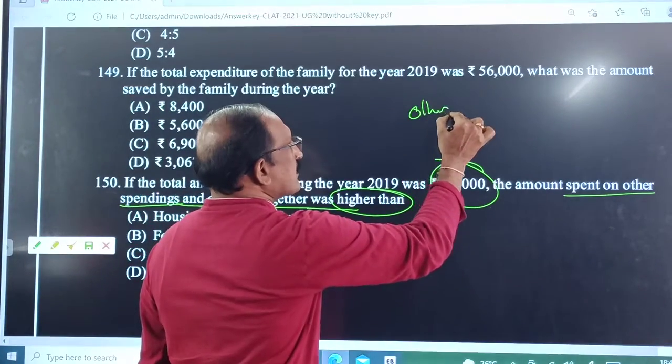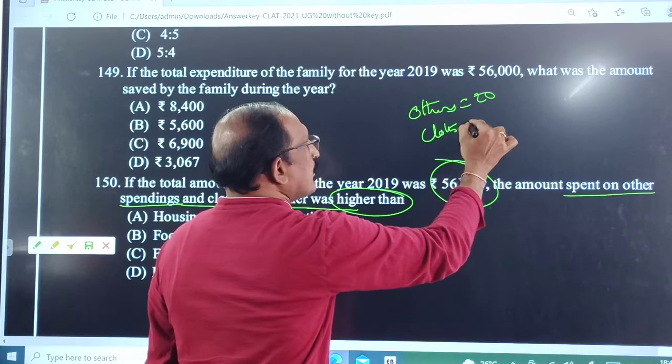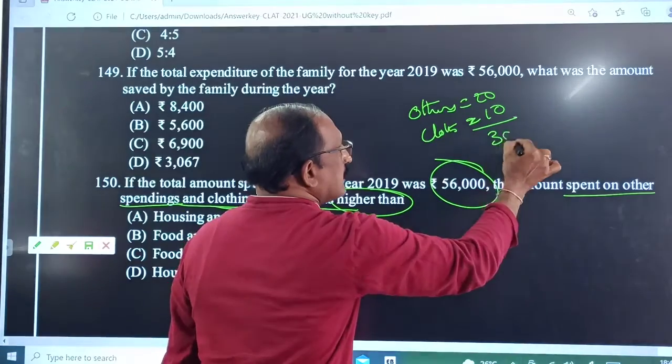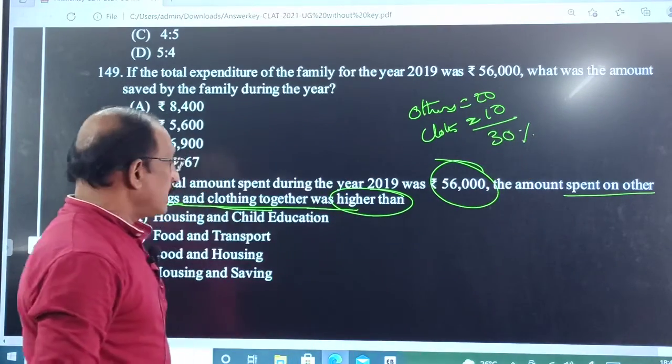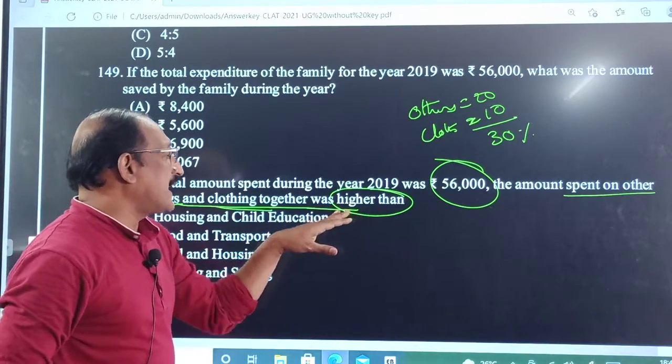Others is 20% and clothing is 10%, total 30%.